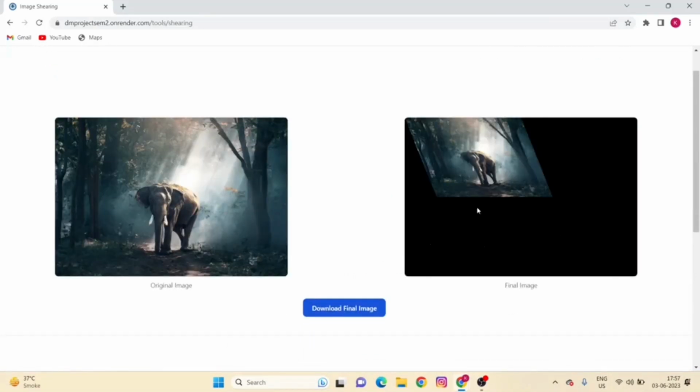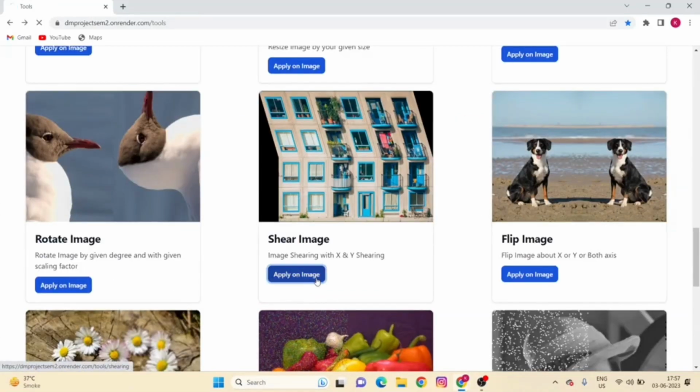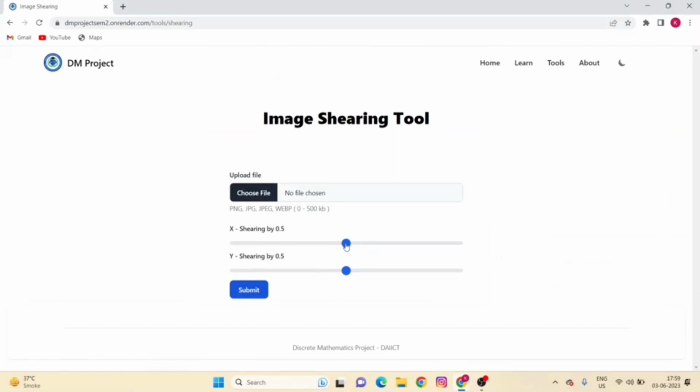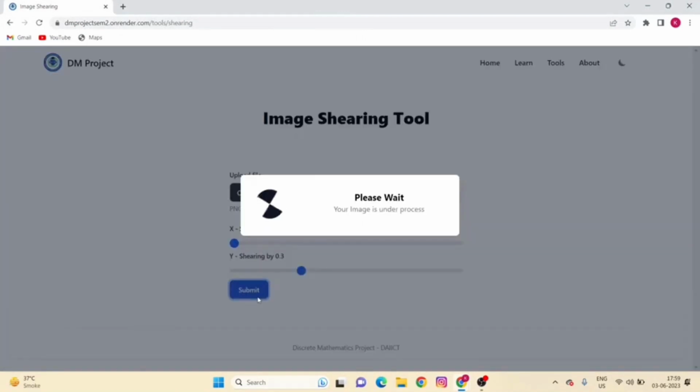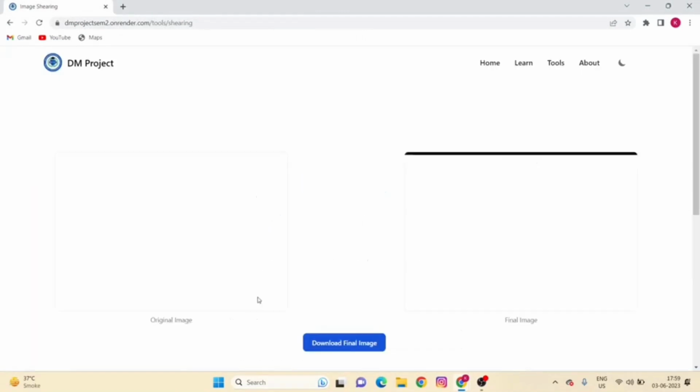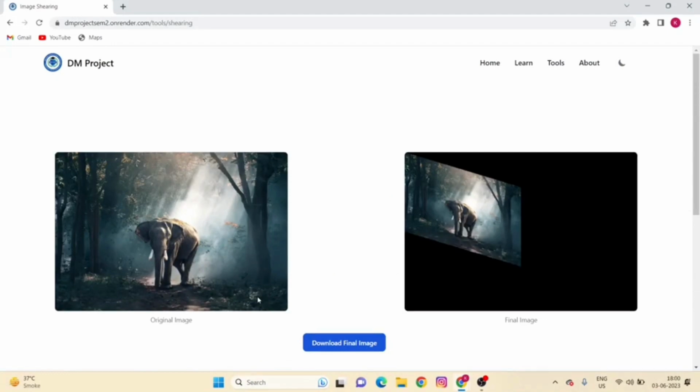In this image, you can clearly see that our image's vertical line has been tilted towards left and its horizontal line remains same. And if you want to shear image about Y axis, you have to put this slide bar of X shearing at 0 and in Y shearing at that position by which you want to shear your image in Y direction. So now for example, we will put it at 0.3 and choose your file from here and submit this. So in our output image, horizontal line of input image will be tilted towards downwards and its vertical line will remain same.